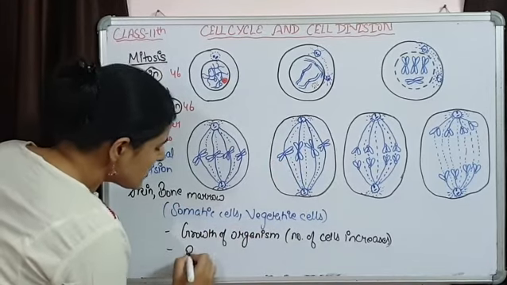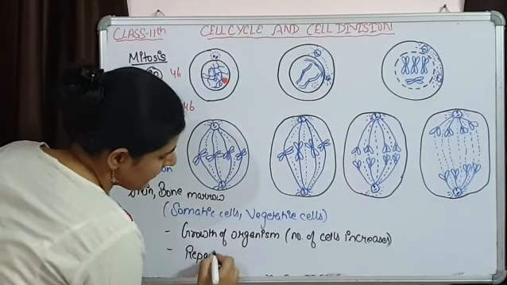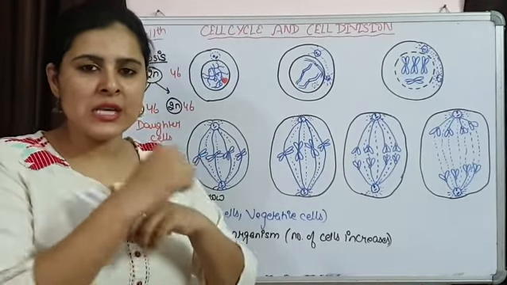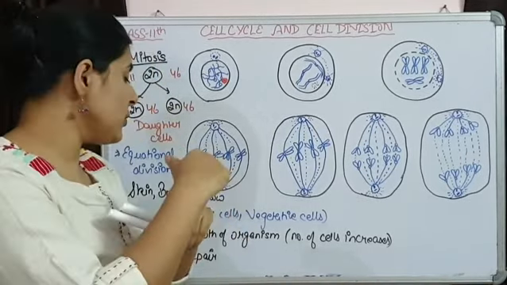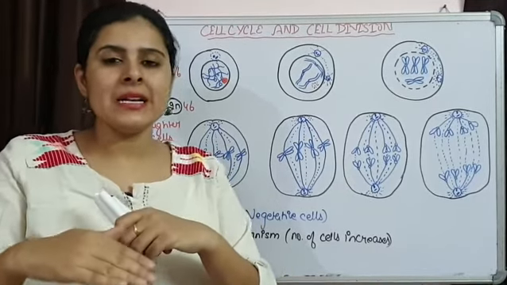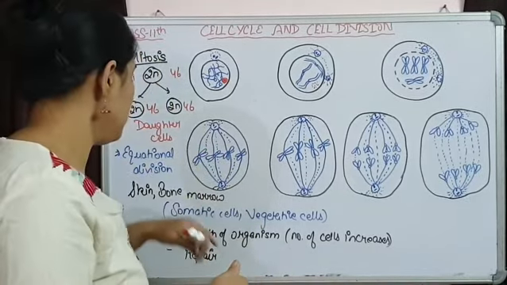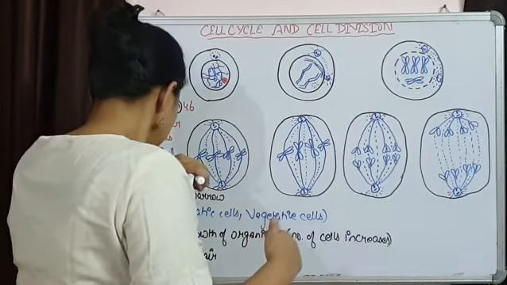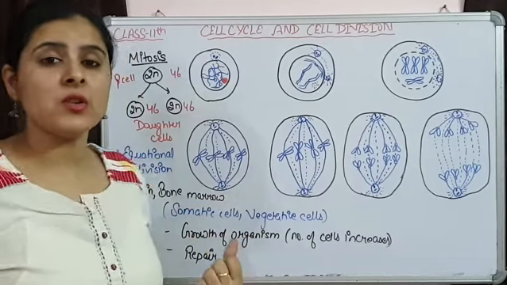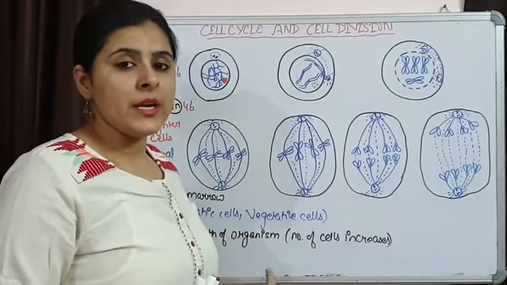It is responsible for repair. Whenever an injury is there, a cut is there, so cells present in that particular area, they are going to divide and they are going to replace the dead cells. So this mitotic division is also responsible for repairment.